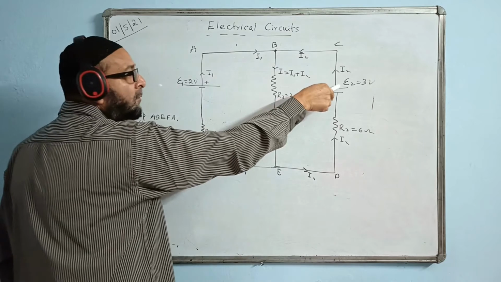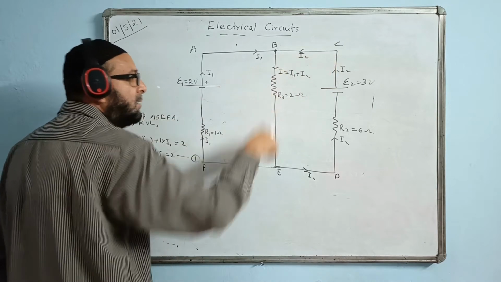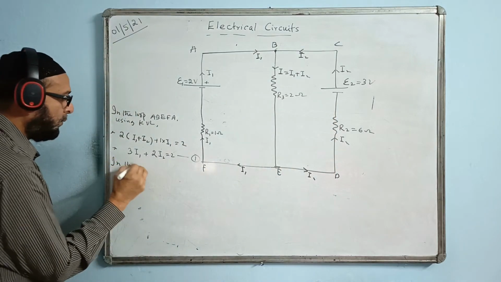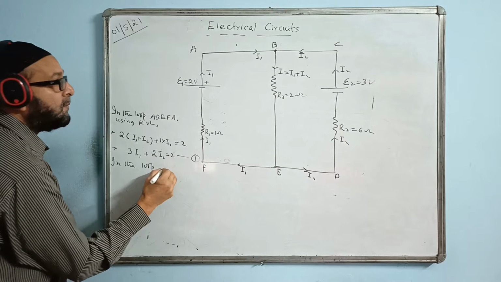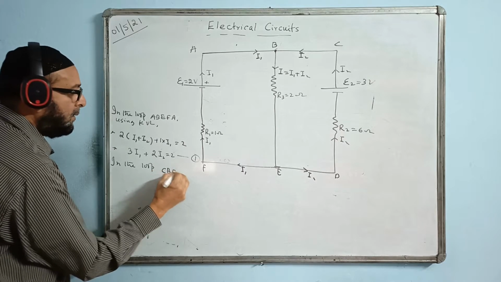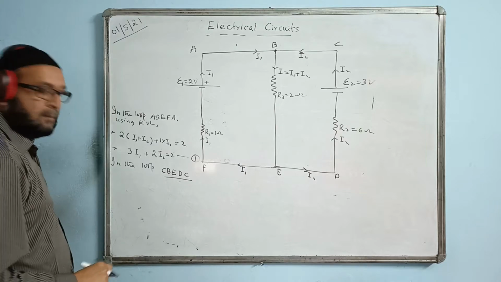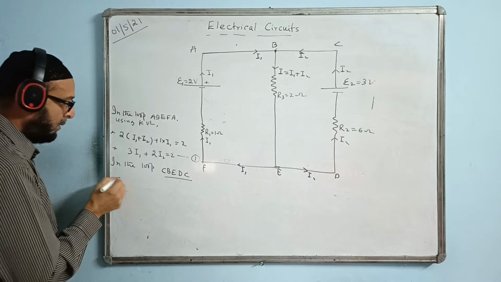Here also I take the loop from the positive side. So what is the positive side? This way I will take the loop. So write the name of the loop. In the loop C, B, E, B, C. Close it again by writing the same letter back.